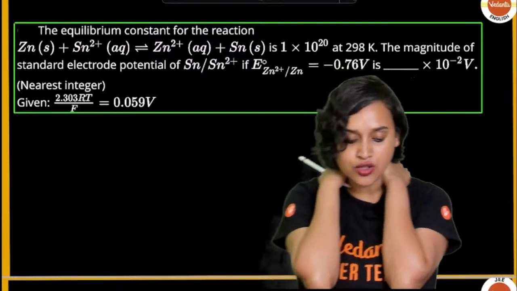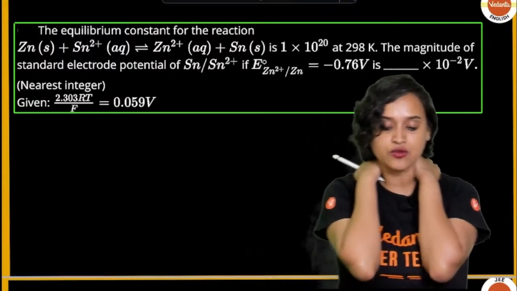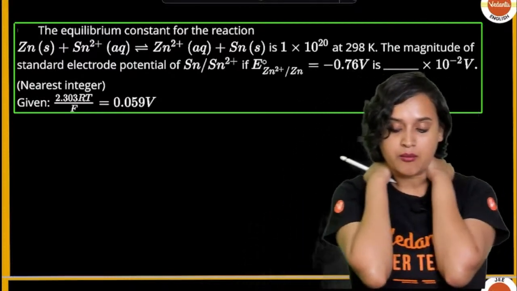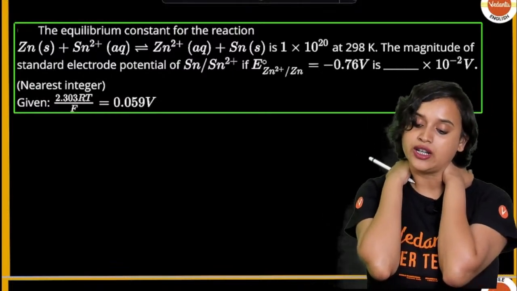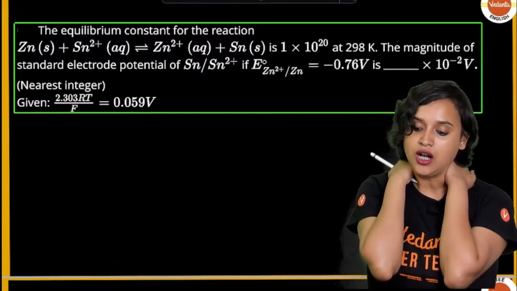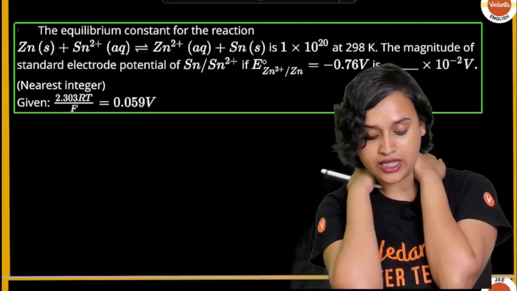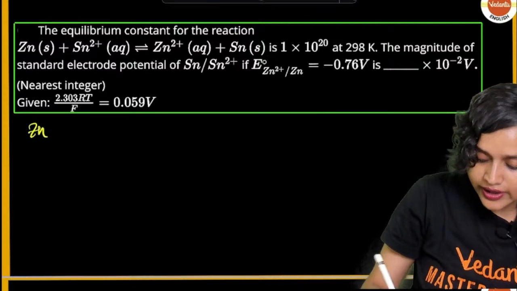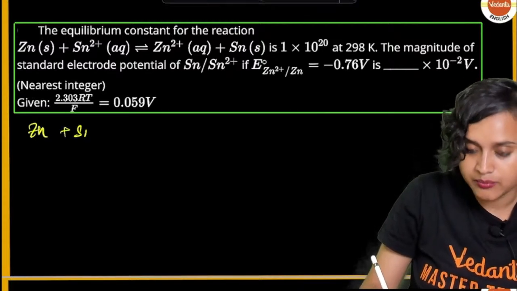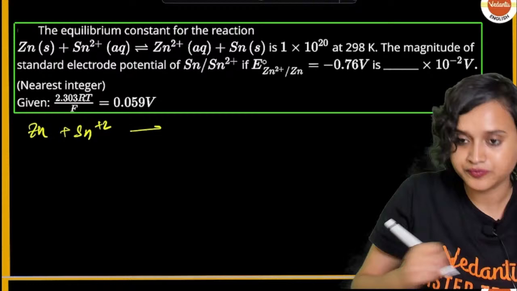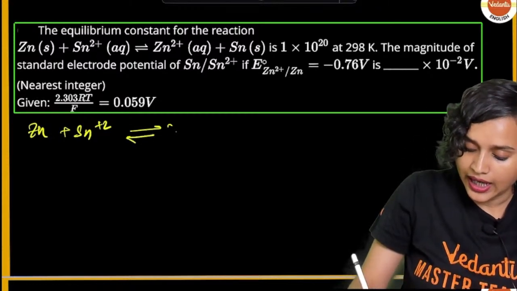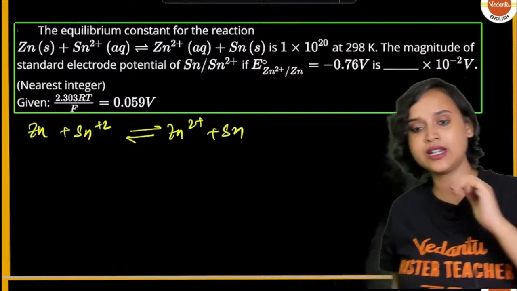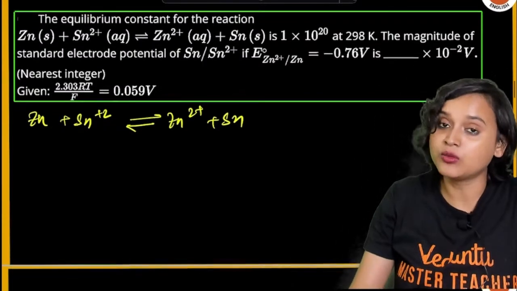Now the magnitude of the standard electrode potential of Sn to Sn2+, if E naught for Zn2+ to Zn is minus 0.76 volt, is dash times 10 to the power minus 2 volt, and you have to calculate to the nearest integer. According to the question, the reaction is Zn plus Sn2+ forming Zn2+ plus Sn. Correct? What is the formula that we're going to use here?